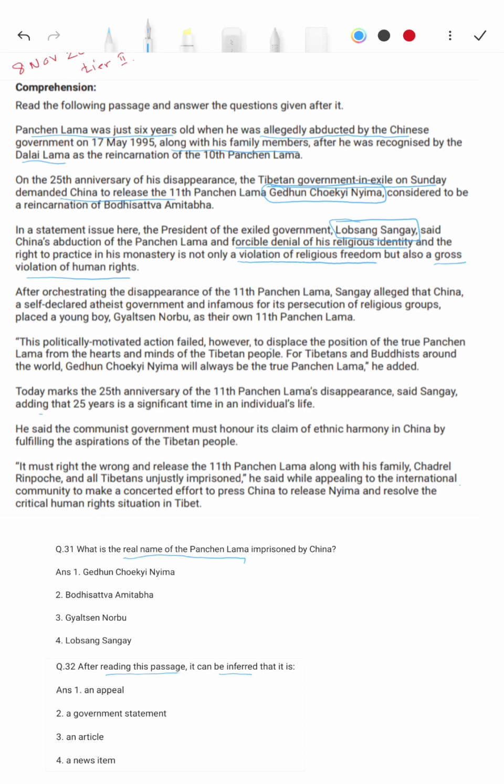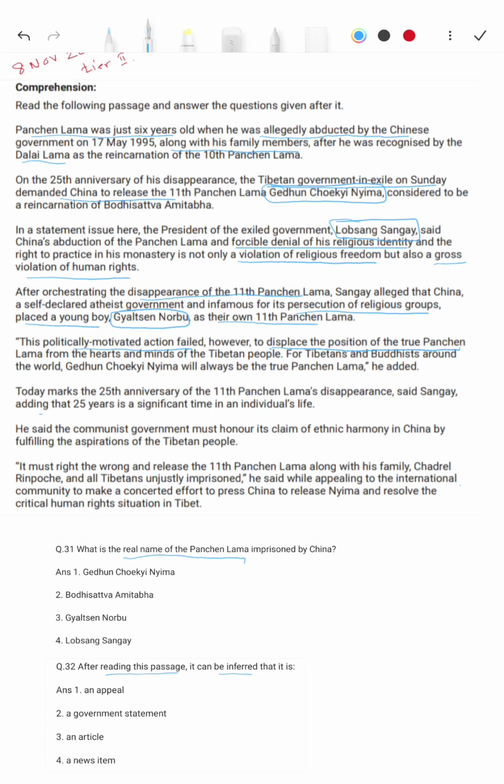Then on the disappearance of the 11th Panchen Lama, Sangay alleged that China, in persecution of religious groups, placed a young boy, that is Gyaltsen Norbu, as their own 11th Panchen Lama. This politically motivated action failed, however, to displace the position of the true Panchen Lama from the hearts of the Tibetan people. Then we have this one, today marks the 25th anniversary.